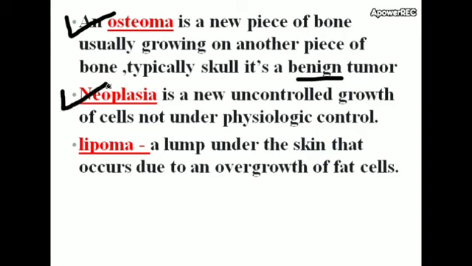Neoplasia is a new uncontrolled growth of cells not under physiological control. Lipoma is a lump under the skin that occurs due to an overgrowth of fat cells.